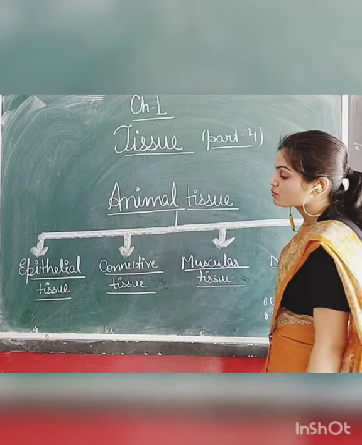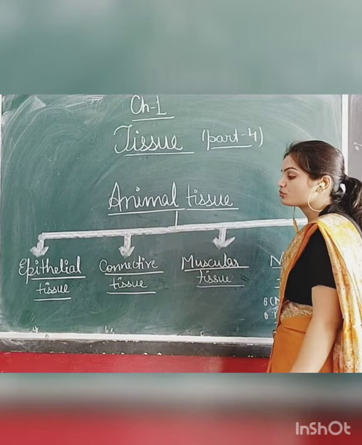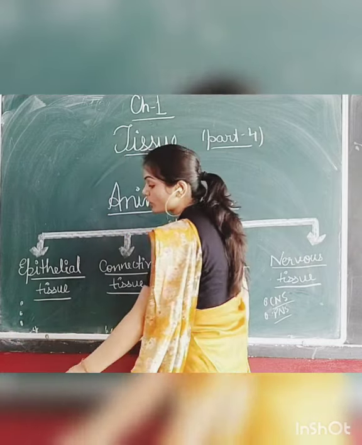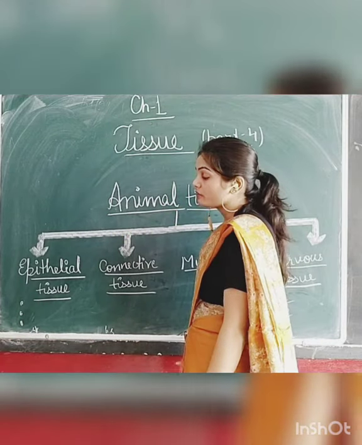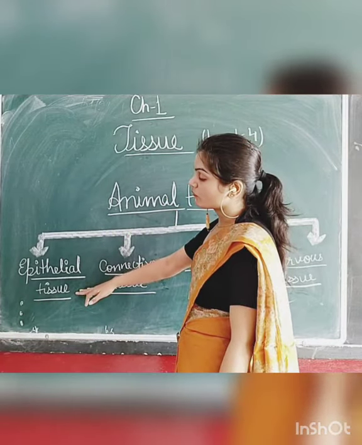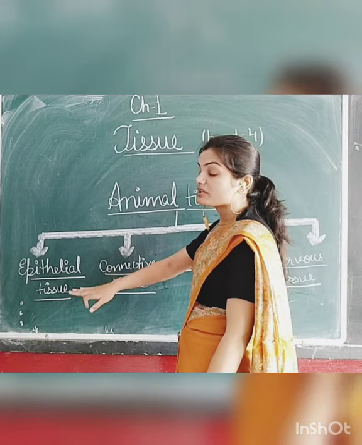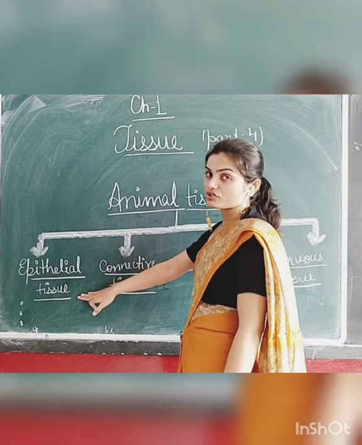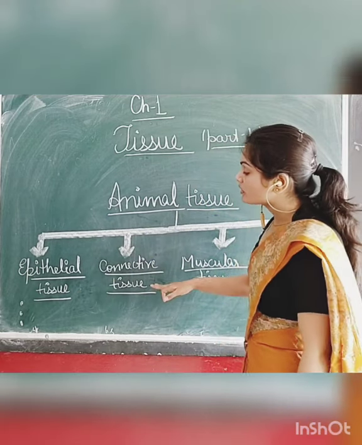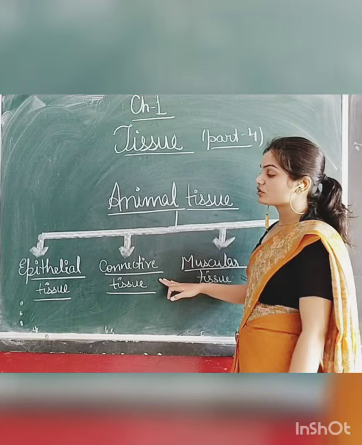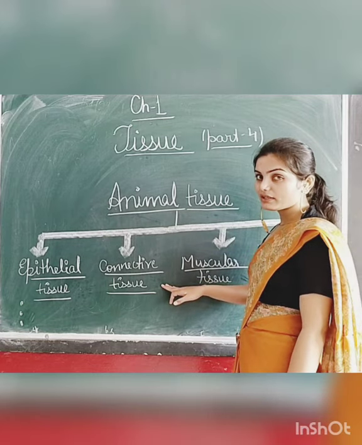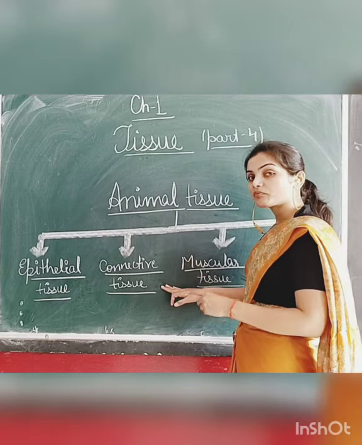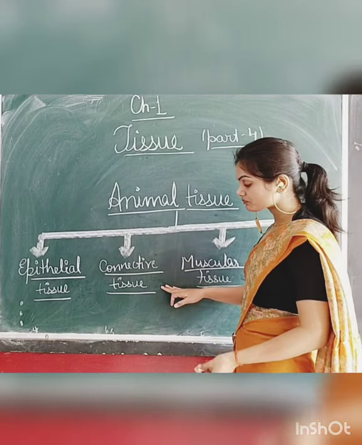Now students, one thing more I wanted to tell all of you: if we talk about epithelial tissue, we are talking about the covering of the body or organs, meaning they perform the function of protection. Now if we talk about connective tissue, connective tissue is the tissue which binds one body part to another body part and also performs the function of support.